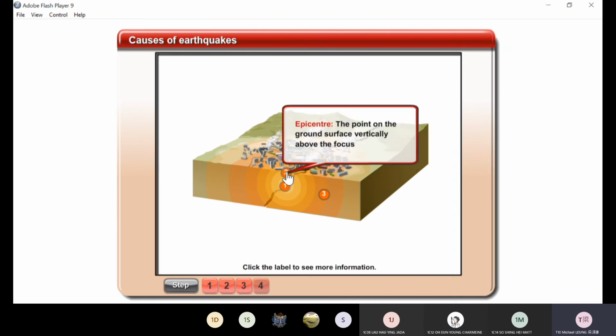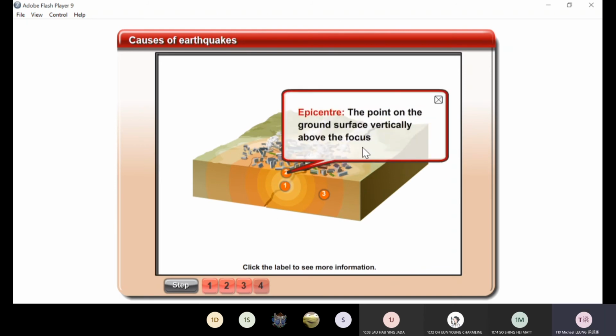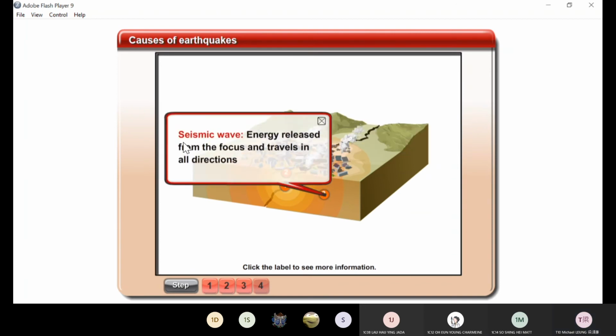And then this is epicenter. Okay, epicenter. So the point on the ground surface vertically above the focus. I mean the ground surface directly vertically above the focus. So it is the hardest hit area. This area suffers the most serious devastation. Okay, and then seismic wave, the energy released from the focus and travels in all directions. Okay, so seismic wave. So 3 key terms.